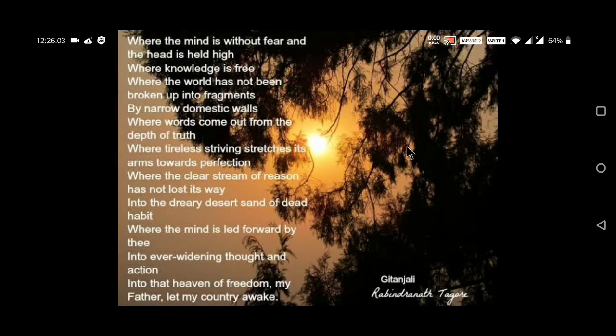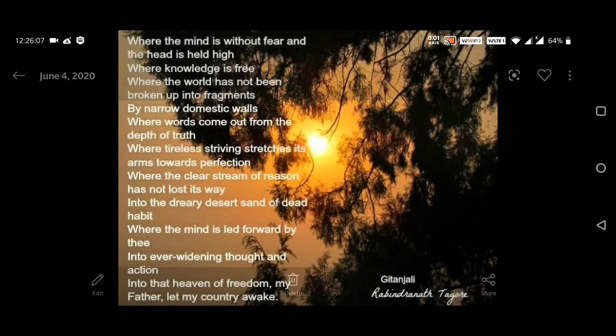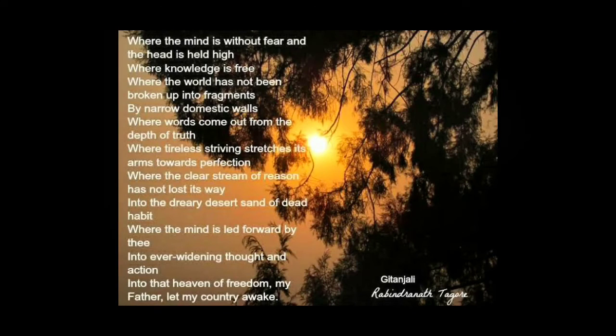Now, in this poem, Rabindranath Tagore has said that where the mind is without fear and the head is held high, where knowledge is free, where the world has not been broken up into fragments. Means in this poem he has given the message of independent India, the message of freedom.